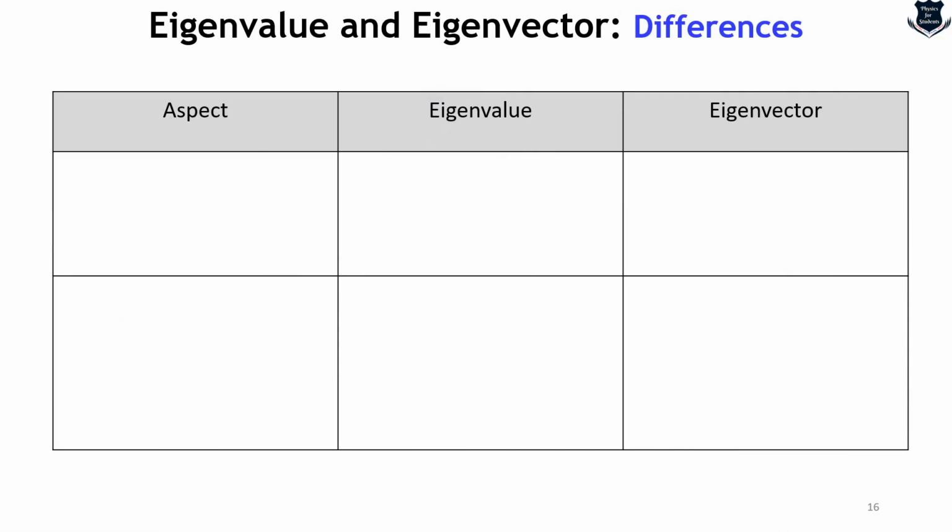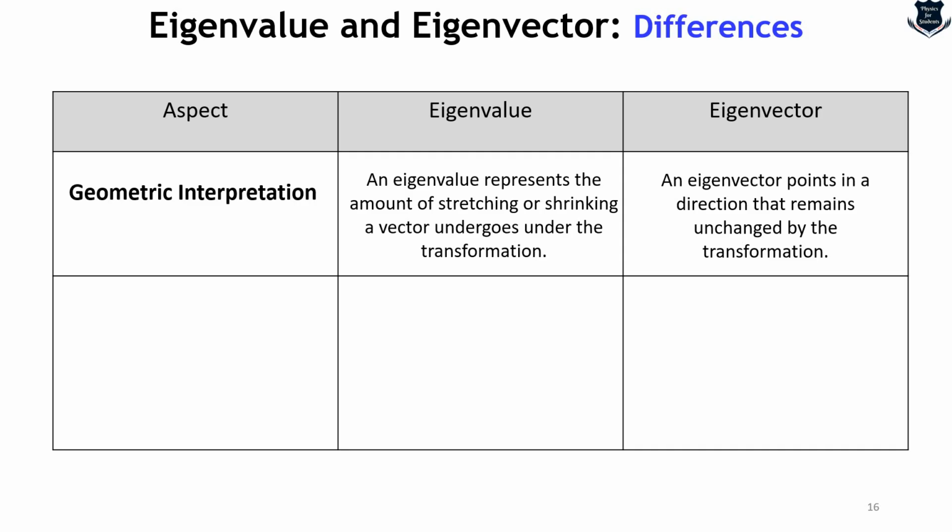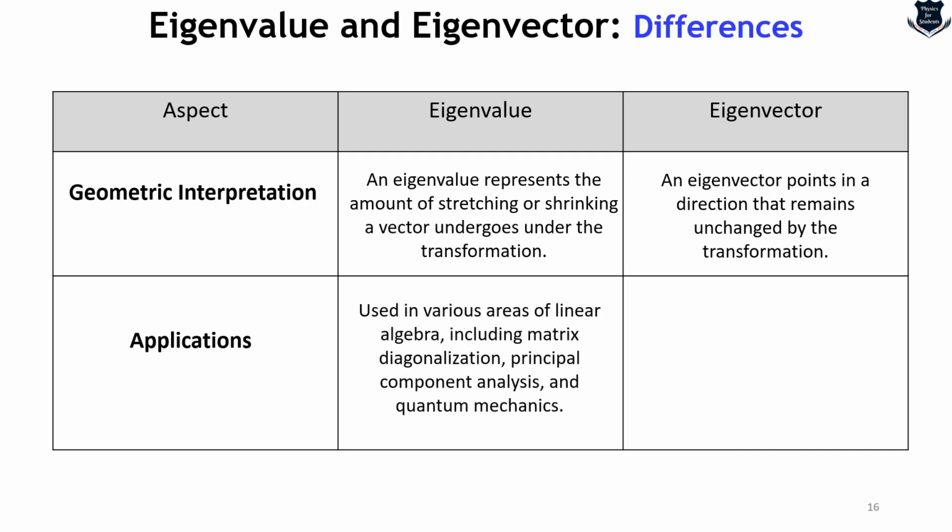If I look into the geometric interpretation, then an eigenvalue represents, as we saw, how much it is stretched or shrunk. An eigenvector points to the direction which is unchanged. Talking of applications, it is used in various ways: linear algebra, matrix diagonalization, quantum mechanics, a lot.